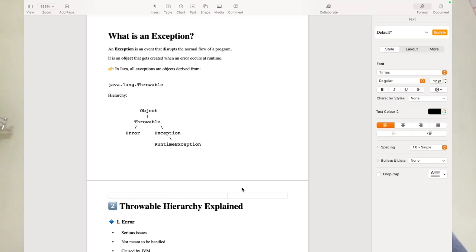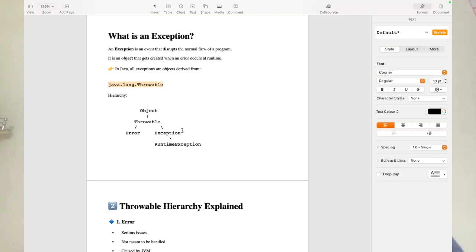So today we are going to learn a concept called exceptions. What are exceptions in Java? An exception in Java is an event that interrupts the normal flow of a program. It is an object that gets created when an error occurs at runtime. In Java, all exceptions are objects derived from a class called Throwable.